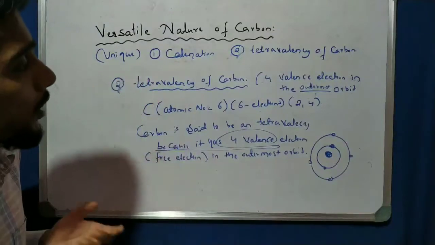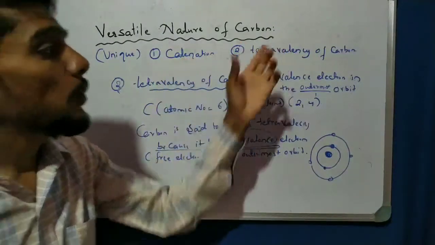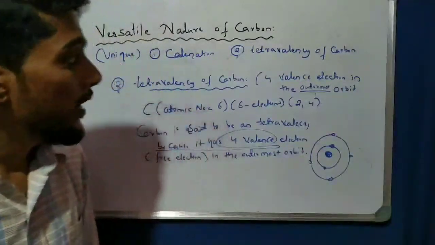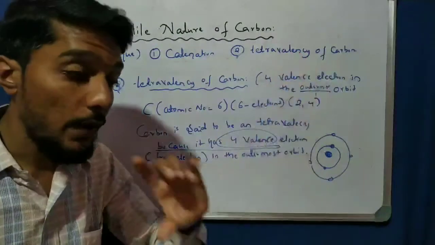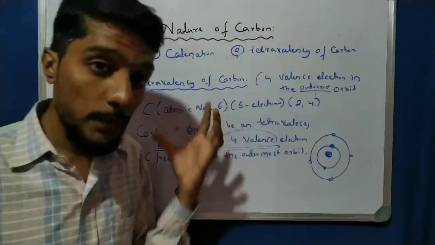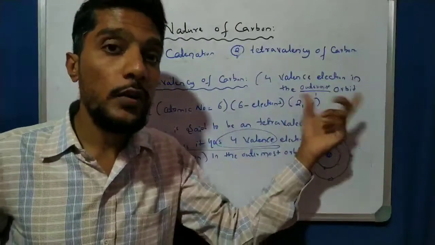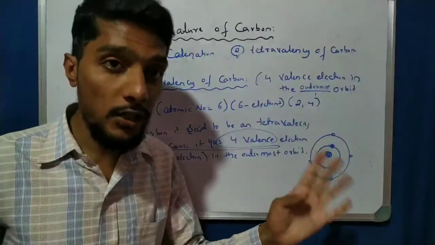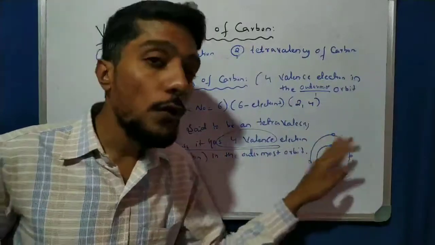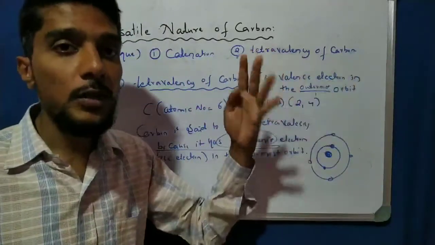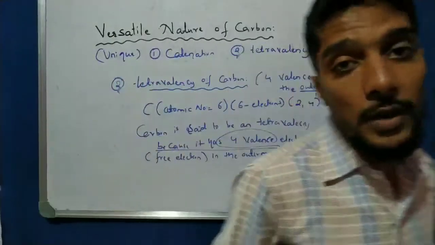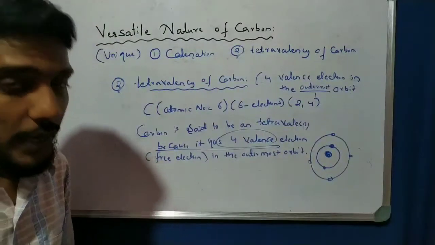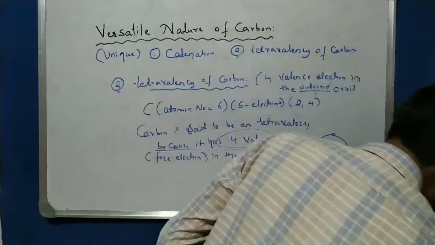Okay, so here we study two properties. One is catenation and one is tetravalency. Catenation is the formation of long chains of carbon with carbon atoms. The second is tetravalency of carbon. We know that the atomic number of carbon is 6, and the configuration of carbon is 2 and 4. The outermost orbit has 4, nothing but tetra. So 4 in the outermost orbit means valence 4, 4 free electrons, and these are called the tetravalency of carbon. Very simple and important versatile property of carbon.